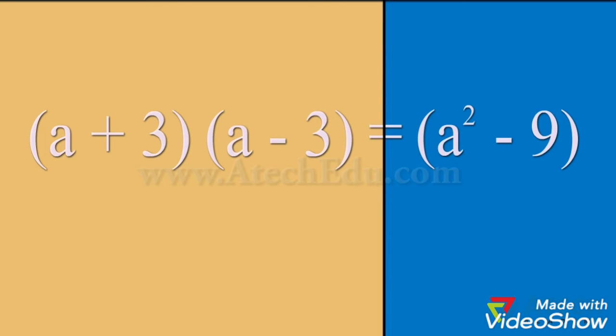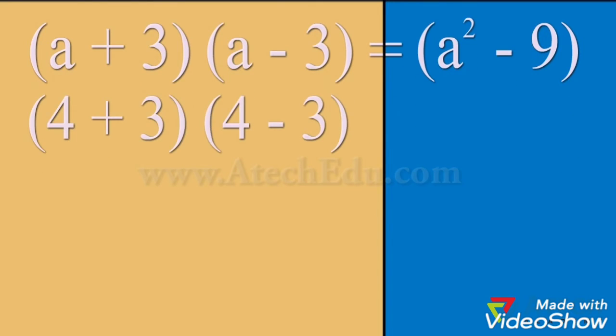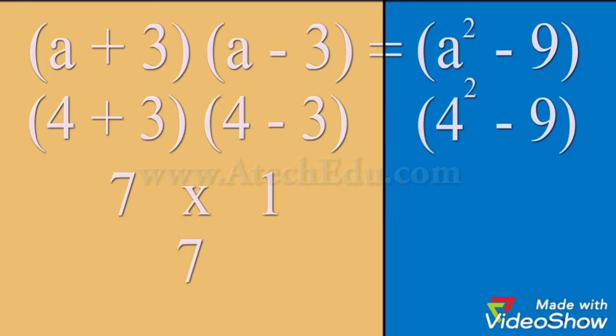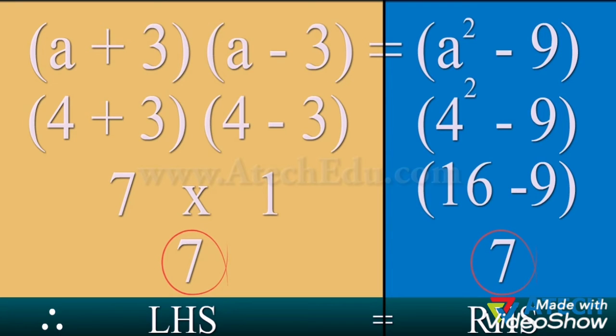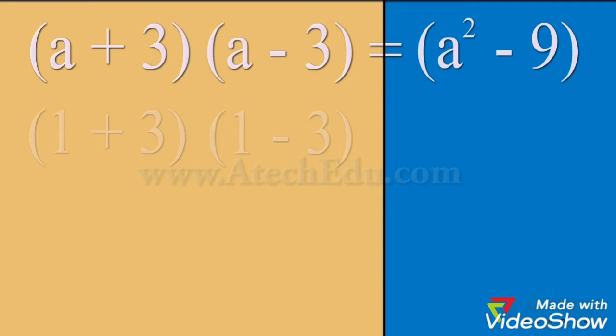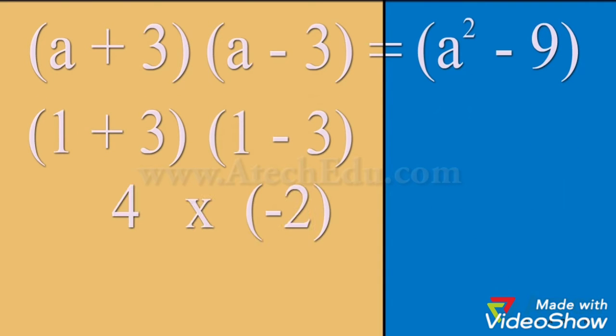Upon putting the value of a equal to 4 in LHS, we get 7. Upon putting the value of a equal to 4 in RHS, we get 7. Hence, LHS equals RHS for a equal to 4. Let us check these expressions for any other value. Say a equals 1.